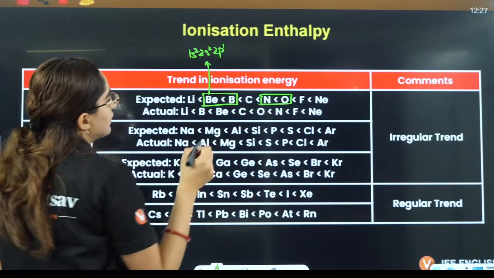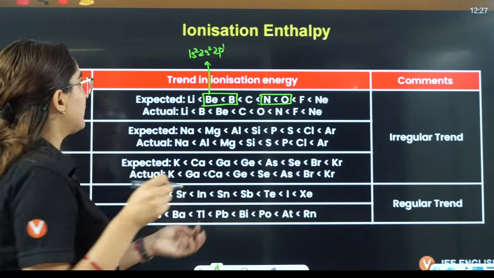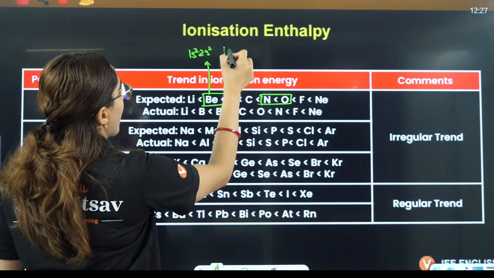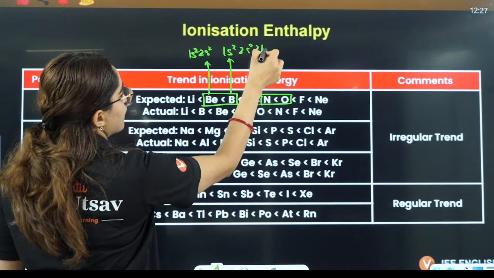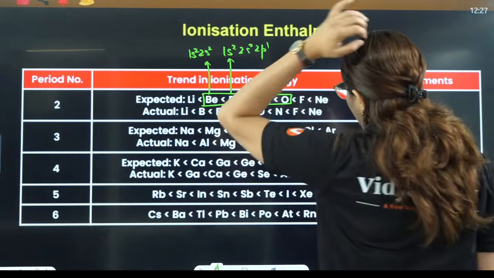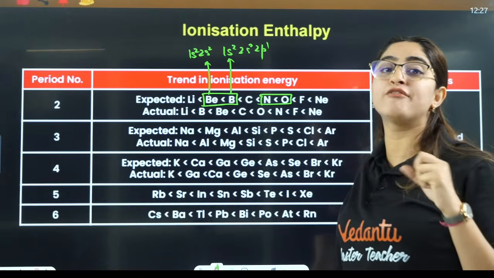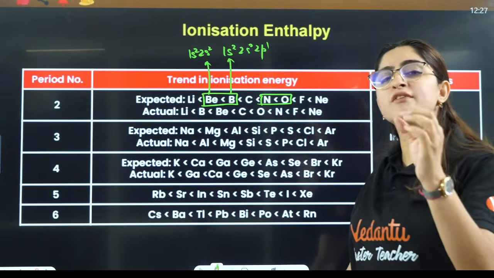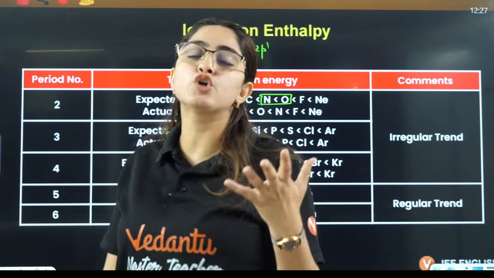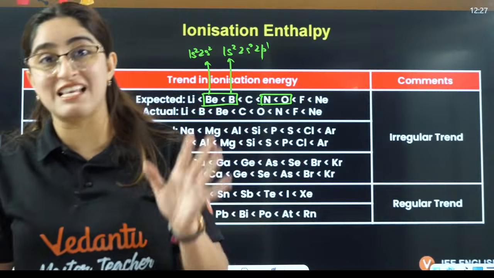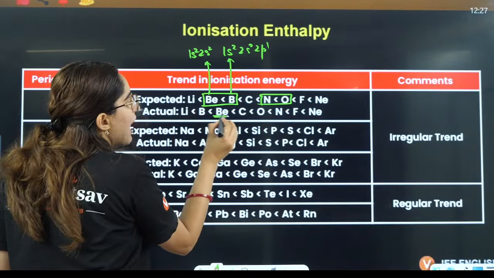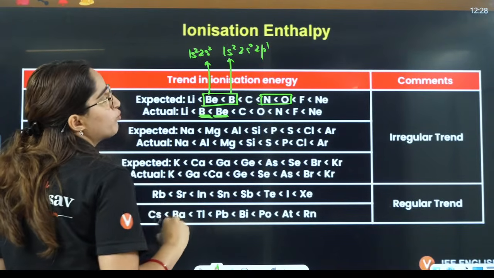Beryllium has a very stable configuration of a fully filled s orbital. Whenever something is fully filled or half filled, it is extra stable, and it is very difficult to take out electrons from something which is extra stable. That is the reason beryllium will have more ionization enthalpy as compared to boron.